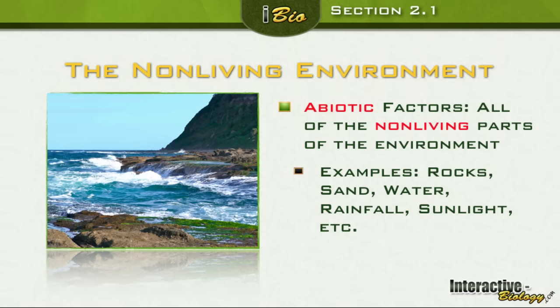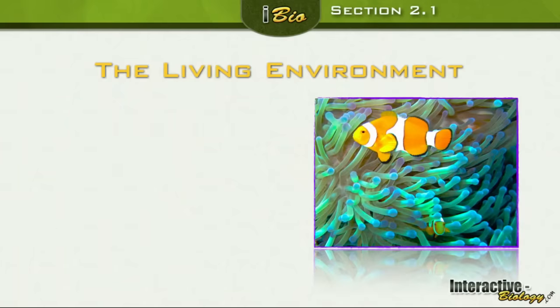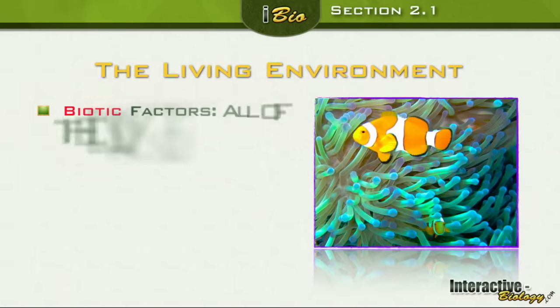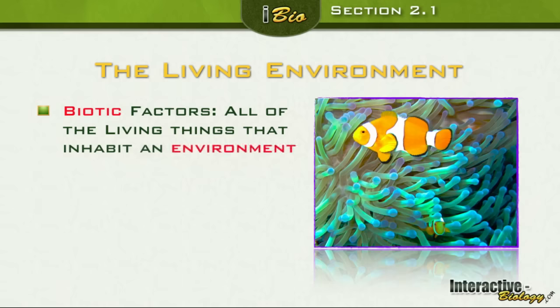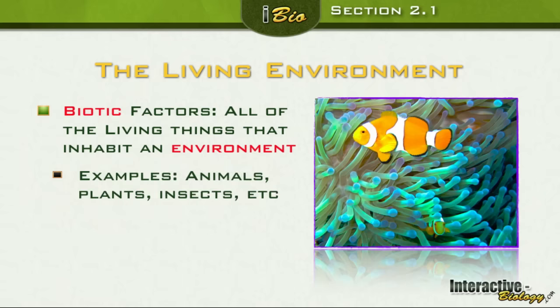You can think about so many different abiotic factors. And then there are living things, the living environment, and like was said before, we call those biotic factors. Those are all of the living things that inhabit an environment, and examples would be other animals, plants, insects, anything that is alive.